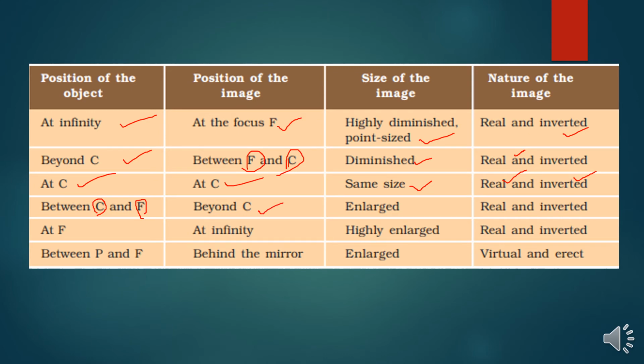It is beyond C, the size of the image is enlarged, and the nature of the image is real and inverted. When the position of the object is at F, the position of the image is at infinity, highly enlarged, real and inverted. Between P and F, the position of the image is behind the mirror, it is enlarged, virtual, and erect. Clear?